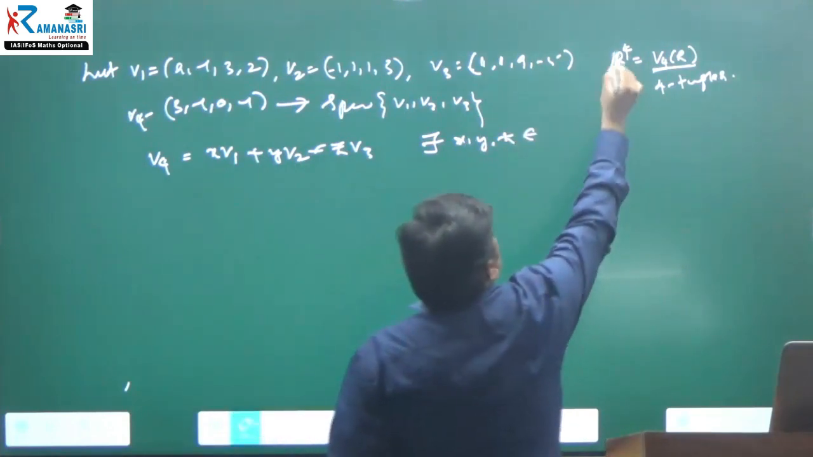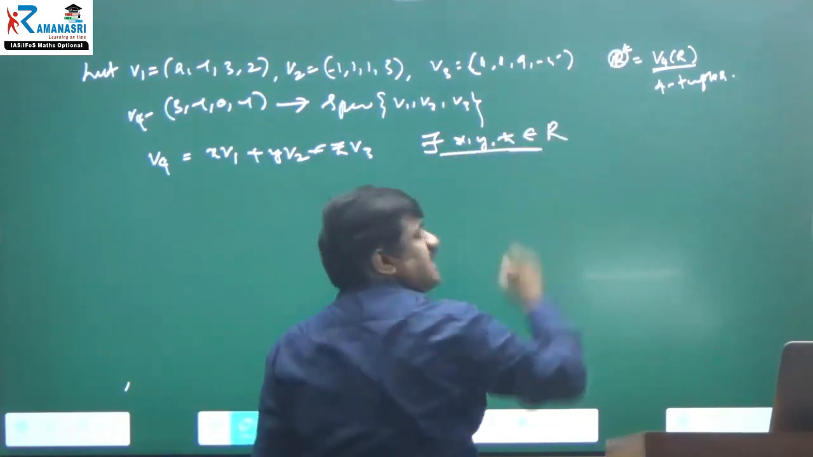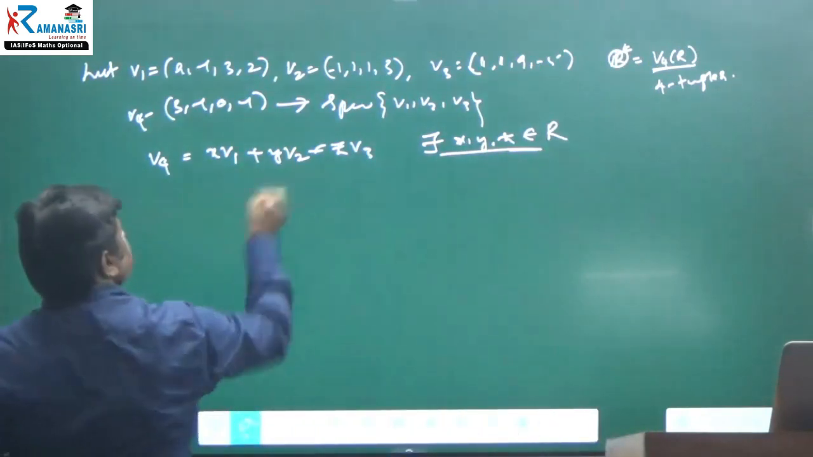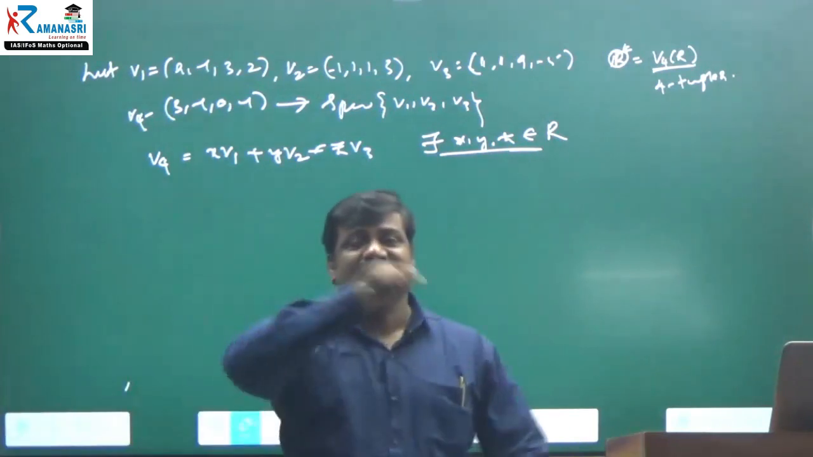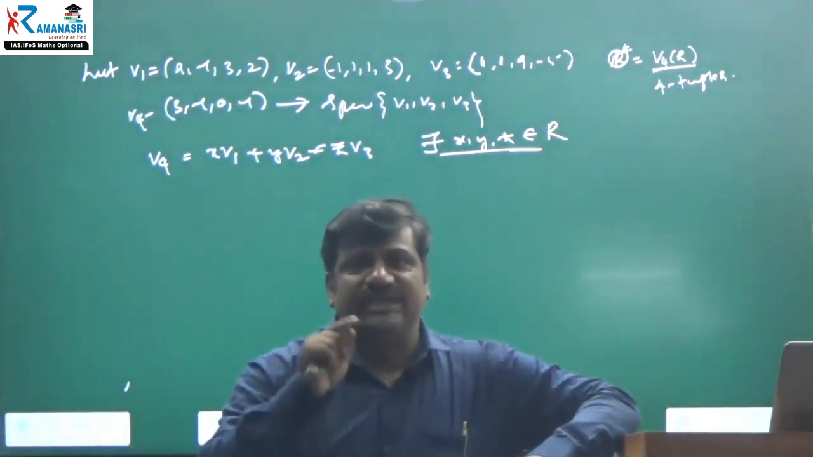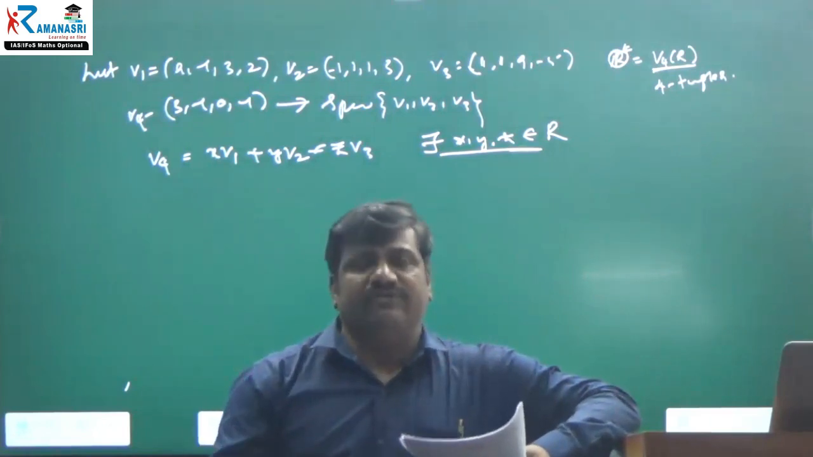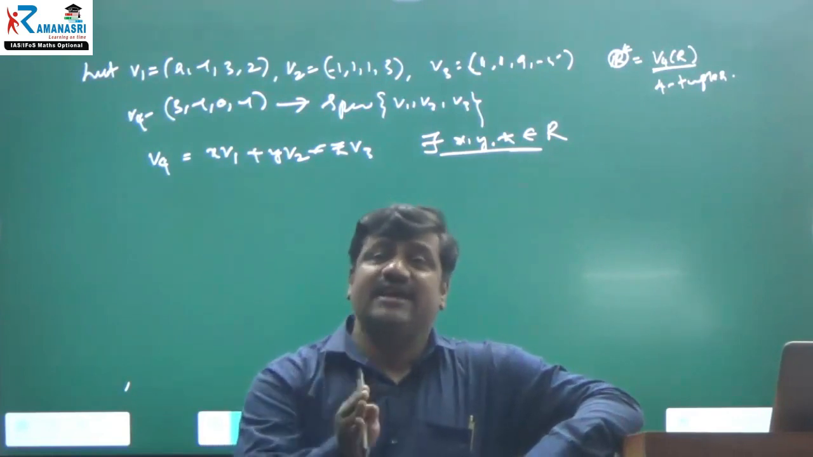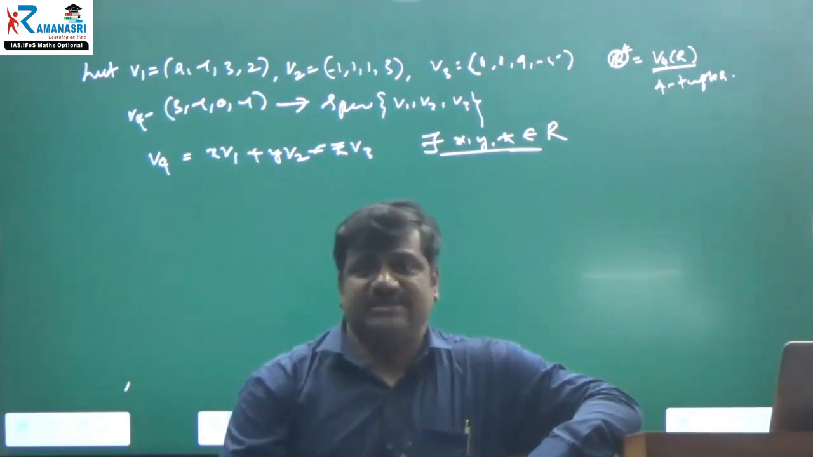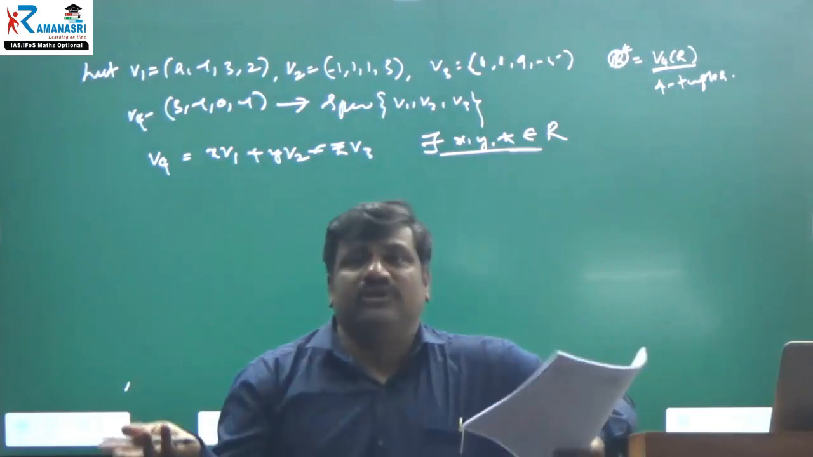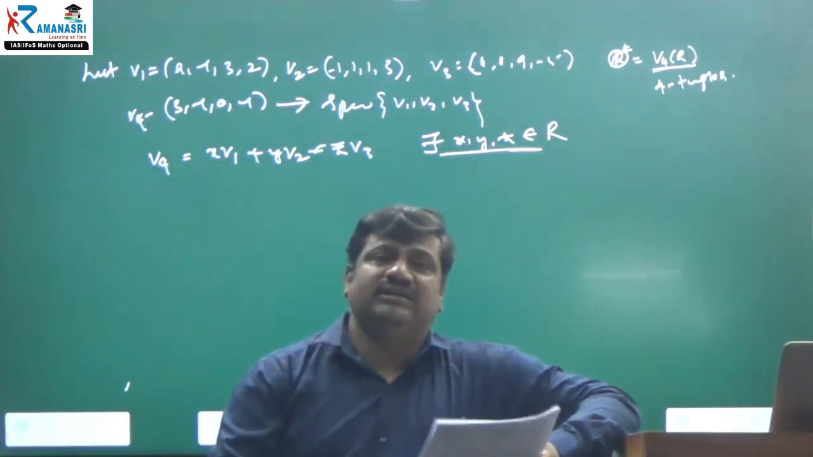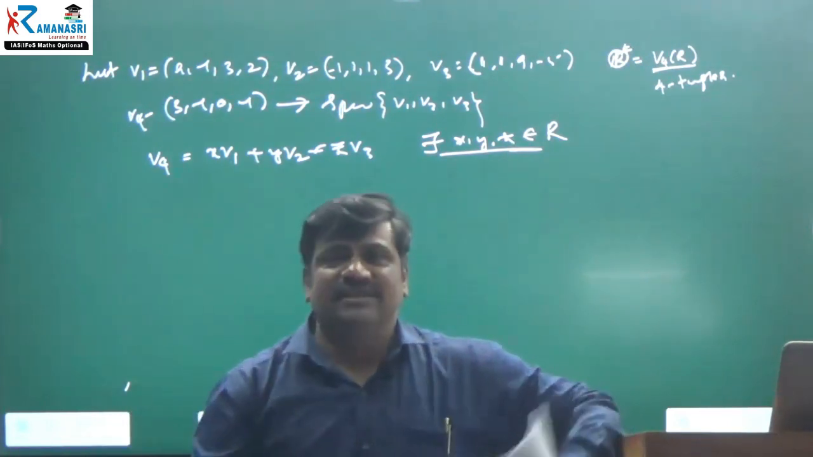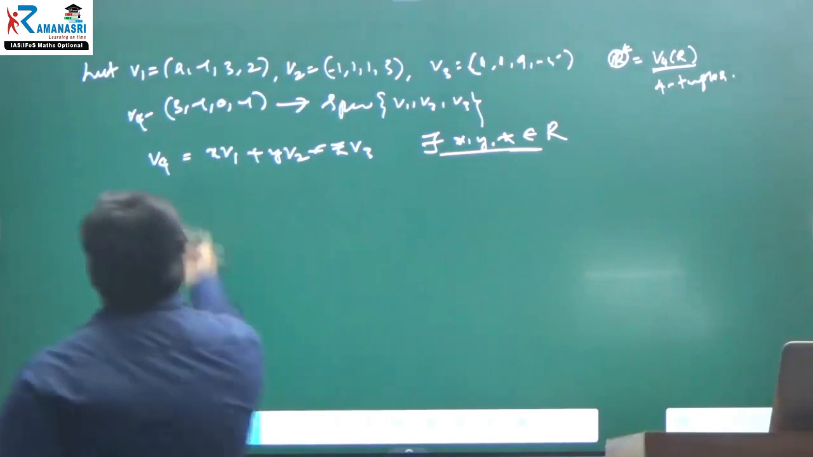What is the field here? Real numbers. If there exist scalars x, y, z such that V4 is equal to x into V1 plus y into V2 plus z into V3, then we can say that V4 is spanning V1, V2, V3. Otherwise, it is not spanning. If you are able to find the scalars x, y, z, real numbers, then definitely it is spanning, otherwise it is not. I don't know whether we can find them or not. Therefore, I have written the same thing.